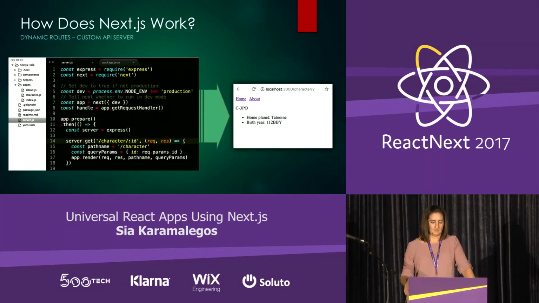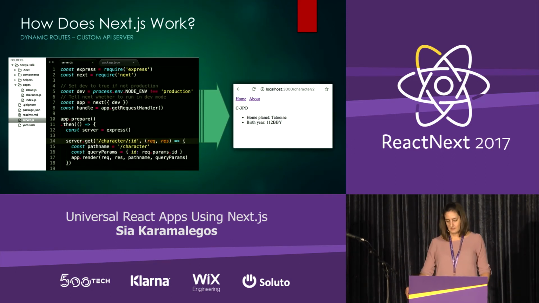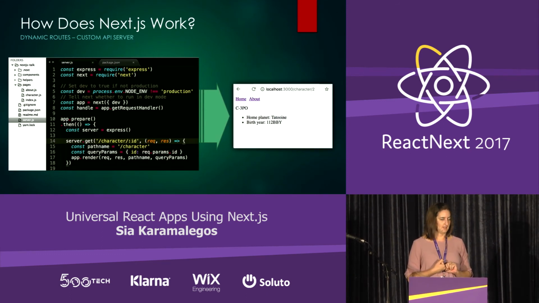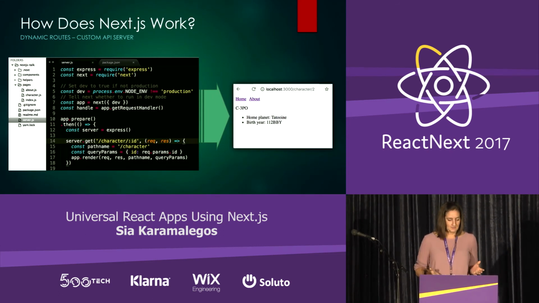So to build a custom server, first I would add, I'm using Express here, so I would add Express. If you have another one, you can totally use another HTTP server for Node. And I would also update my dev script to run Node server.js. Remember earlier, it just called Next, but now we need to say, okay, hey, use my custom server file. And of course, I need to write the server file.